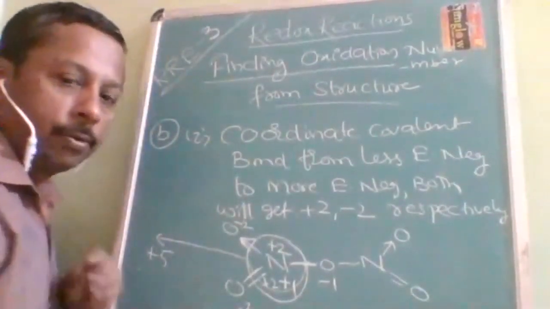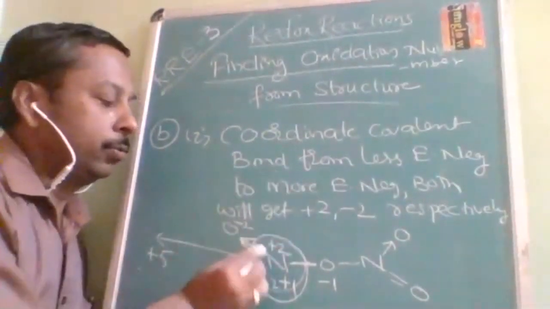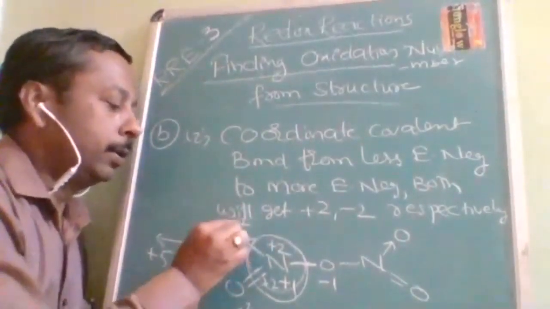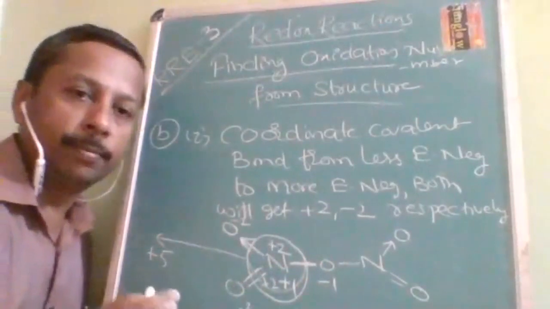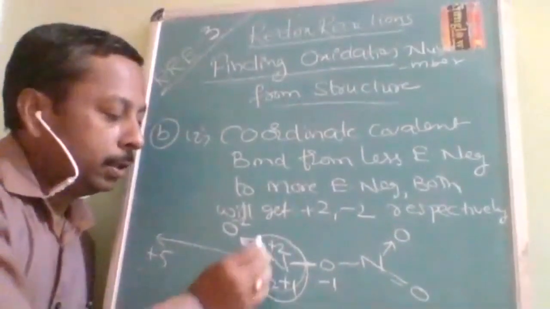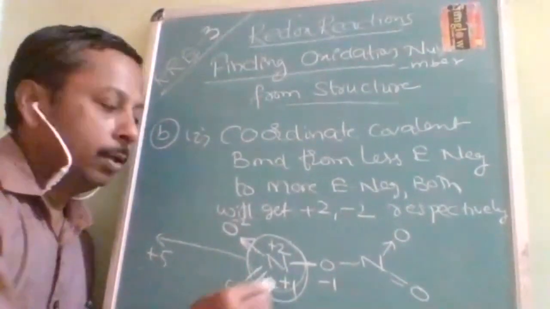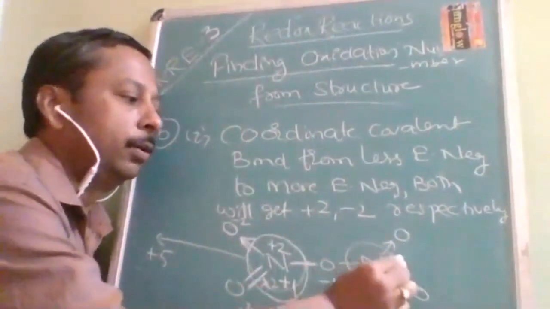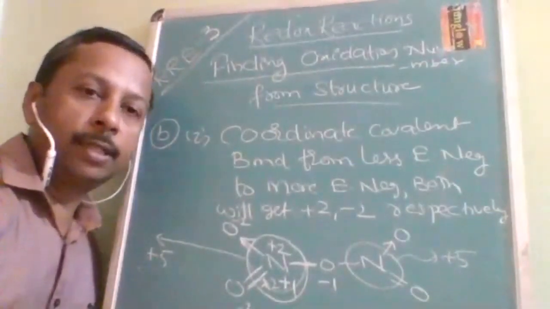So the nitrogen oxidation number, because of this coordinate bond, follows this rule: from less electronegative to more electronegative, if the bond is projected, then the less electronegative will get +2, the more electronegative will get -2. Simple, it is equal to one double bond only. Same here, two bonds are there, less electronegative +2, more electronegative -2. Here a single bond, less electronegative +1, -1. Like that, here also you are going to get how much? +5.